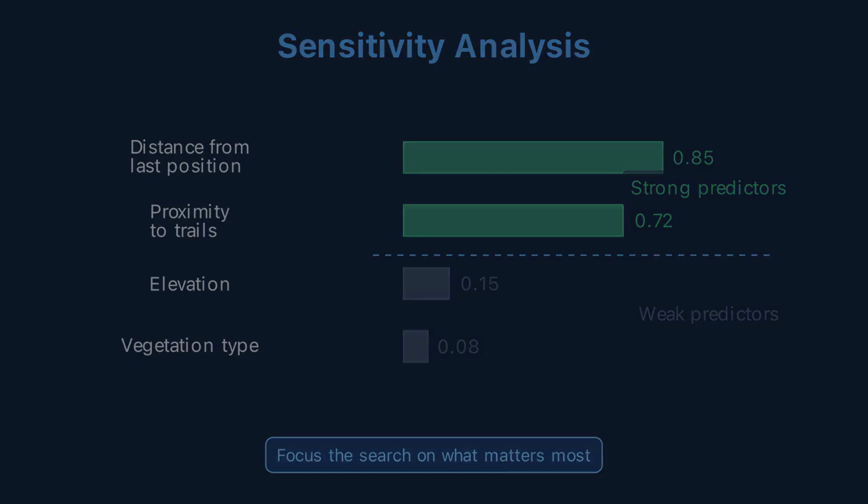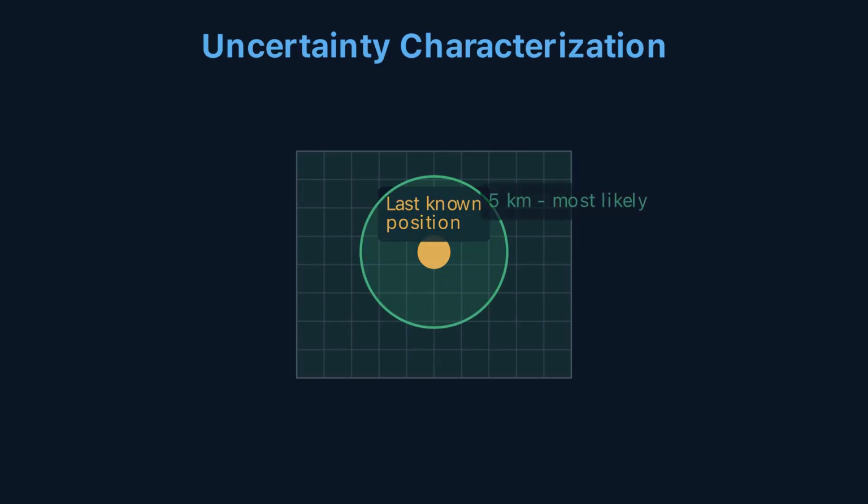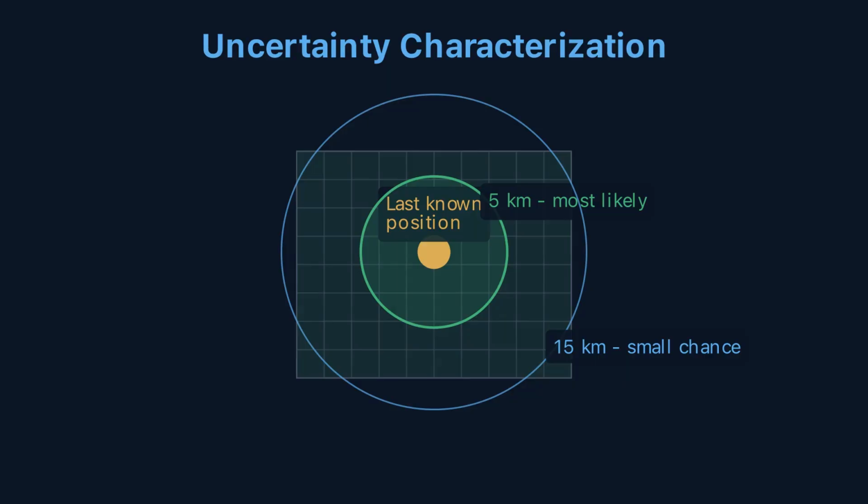2 factors drive the prediction. Focus the search. Based on all plausible scenarios from the LHS exploration, the search team draws 2 rings on the map. The inner ring, 5 kilometers from the last known position. The hiker is most likely within this circle. The outer ring, 15 kilometers. There's a small chance the hiker traveled this far. Uncertainty characterization doesn't give one answer. It gives a range: most likely here, possibly as far as there. The search commander now knows how wide to cast the net.